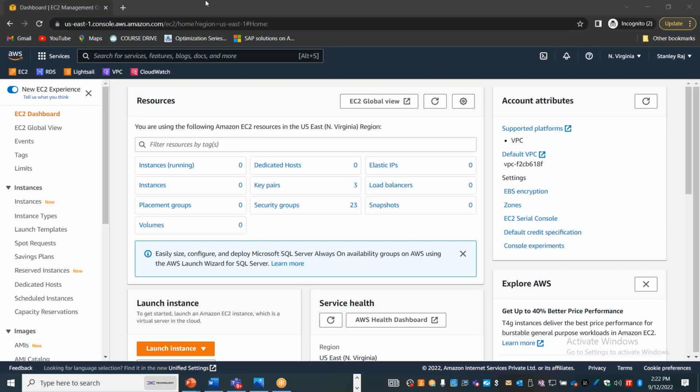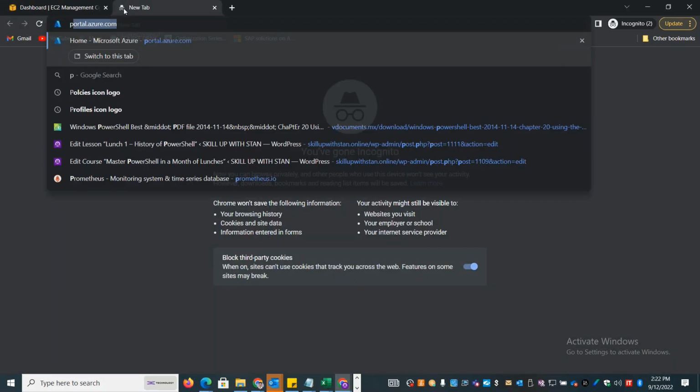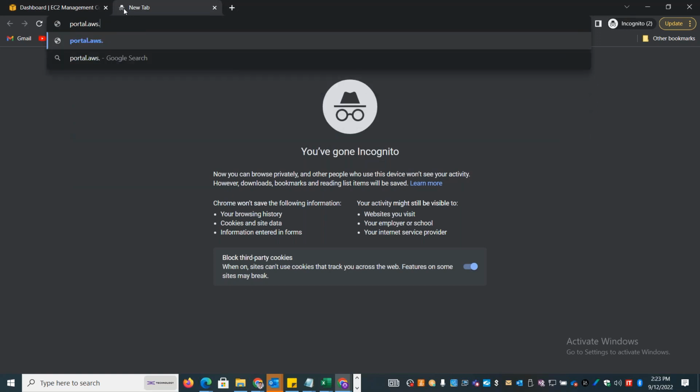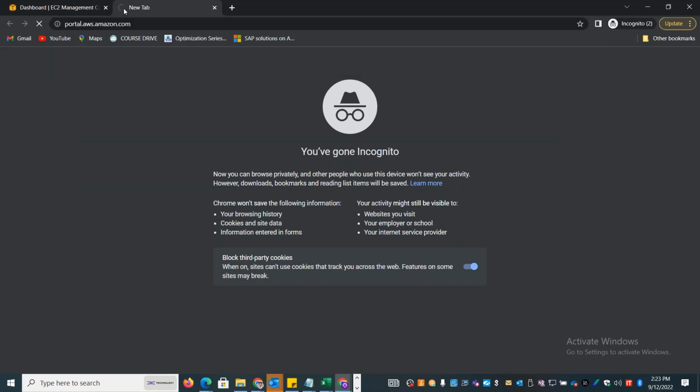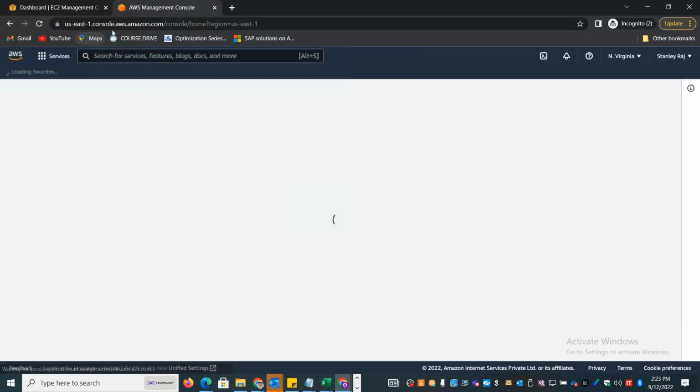So if you don't have an AWS account, what you can do is you can log into portal.aws.amazon.com. Okay, this will take you to the management console, console.aws.amazon.com.